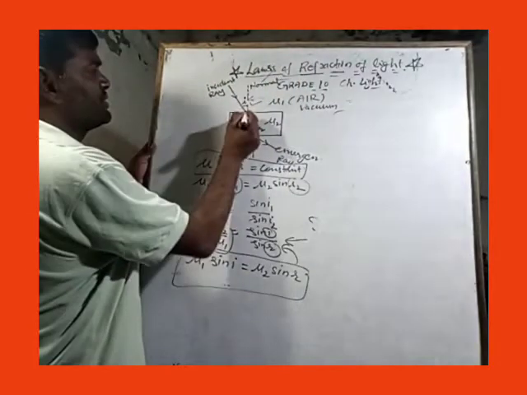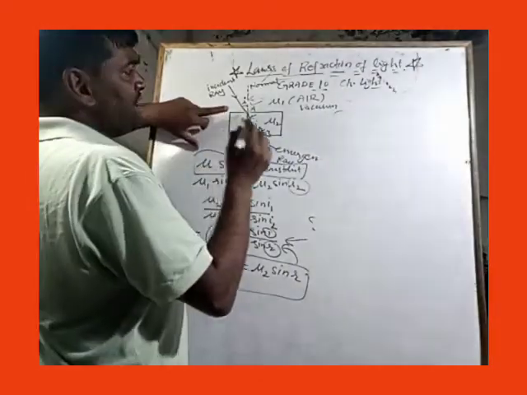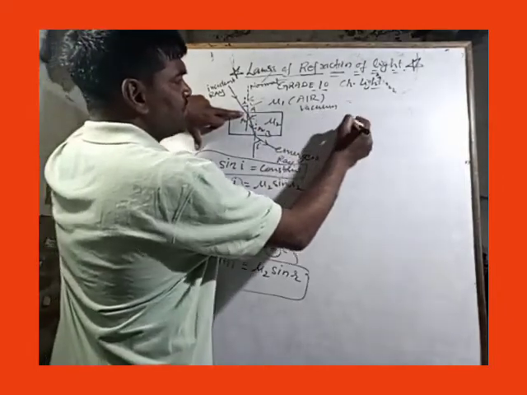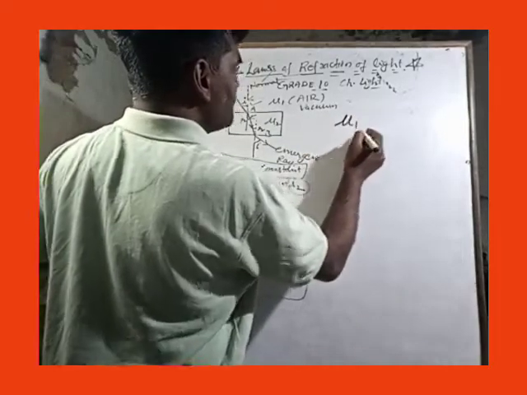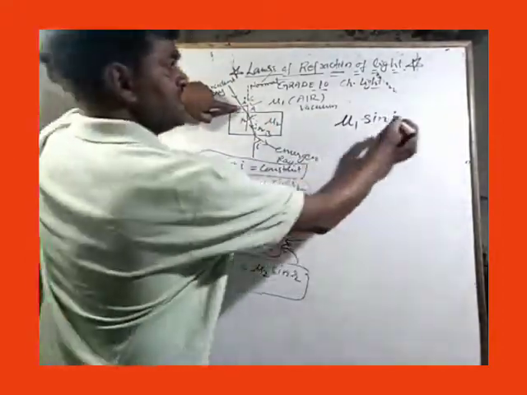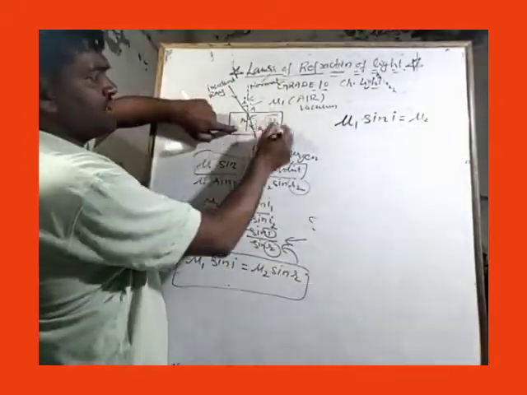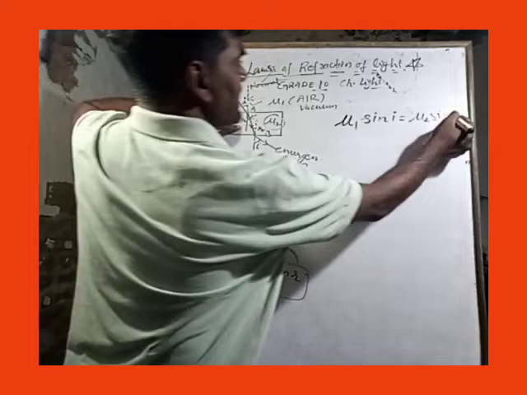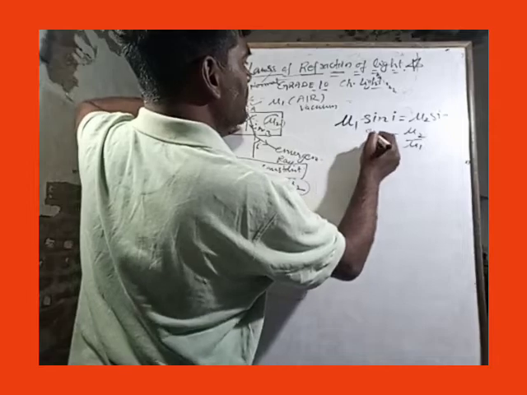The simplest way: it was point A and it was point B. My dear student, if we are applying Snell's law at this point, what to do? First of all, write down the refractive index of the first medium, that is mu1. Then the sine of the angle, this angle from where it is entering. Then put a mark of equal to. Then the medium it is entering, the second medium, which has refractive index mu2. Then the sine of the next angle, that is the angle of refraction. This is how easily we can apply Snell's law using this formula.